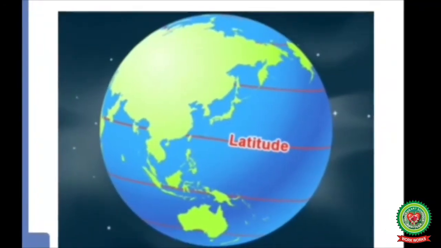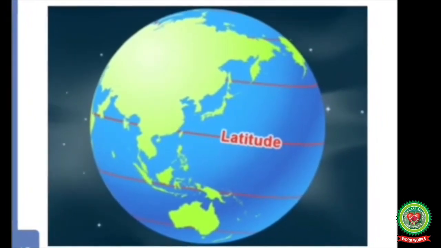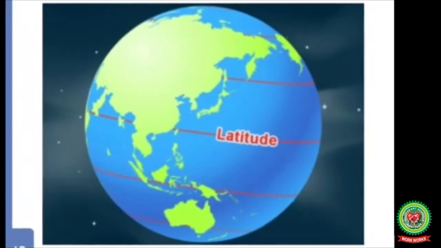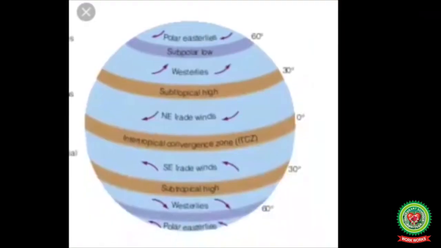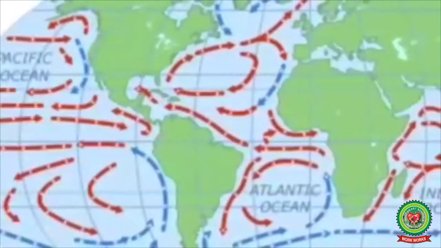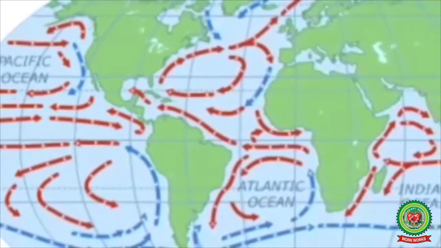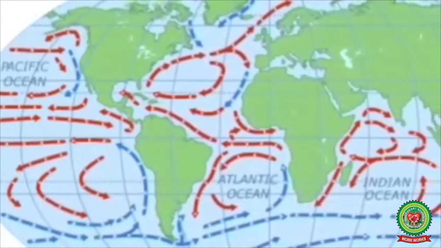On the contrary, temperature is lower on the western coast as compared to the eastern coast in the temperate zone due to the prevailing westerlies. The third factor affecting the temperature of the ocean water is the ocean currents.